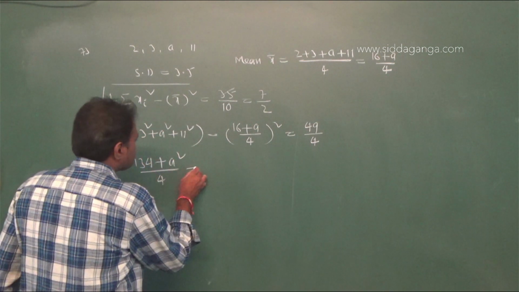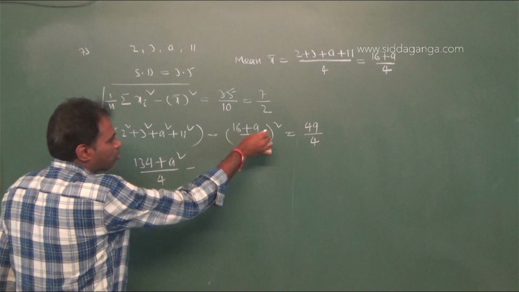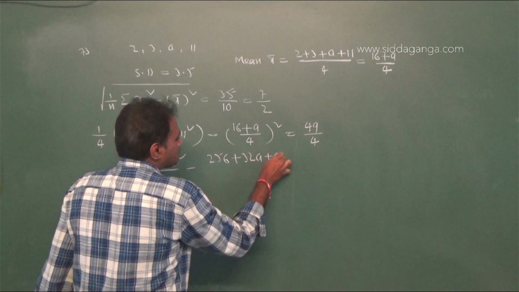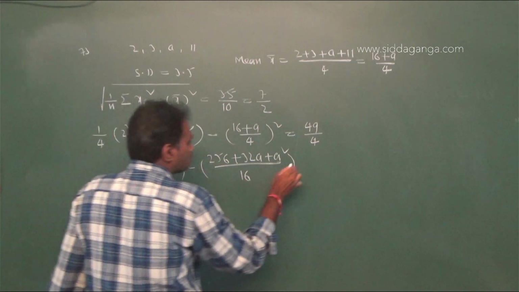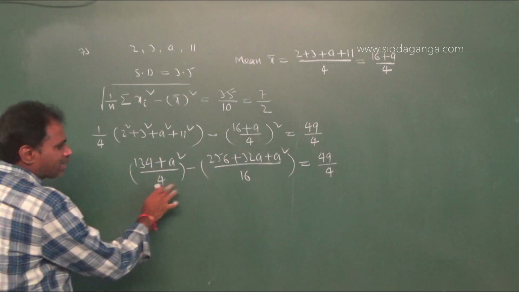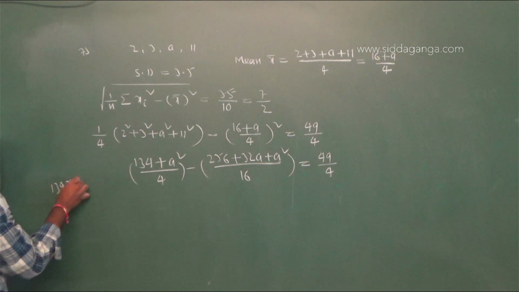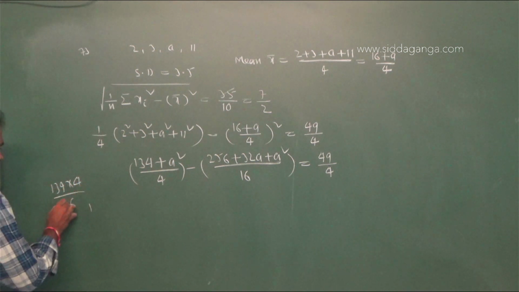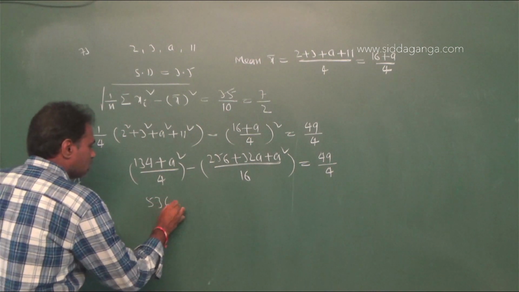Next, minus 16 plus a by 4 whole square, means 16 square, means 256 plus 32a plus a square divided by 16, it is equal to 49 by 4. Now simplify, take the LCM, which is 16. That is 4 into 134, that is 536, plus a square.